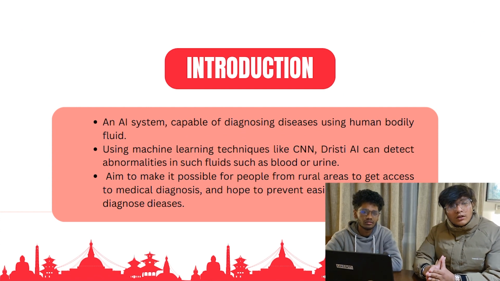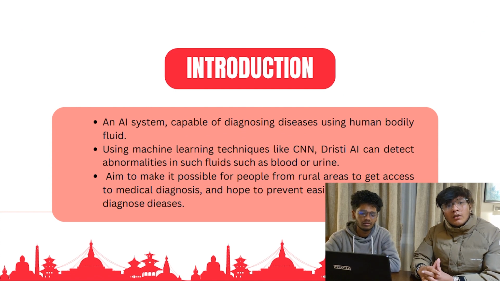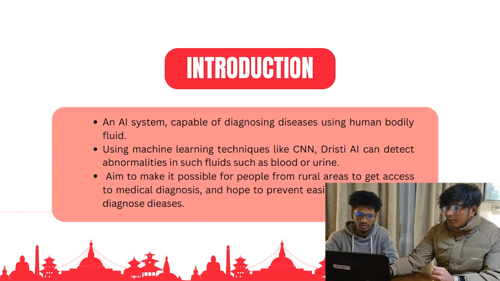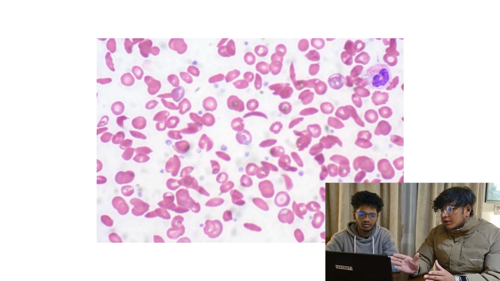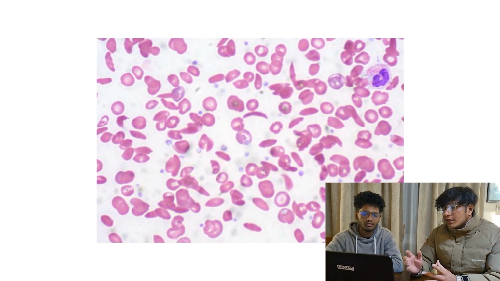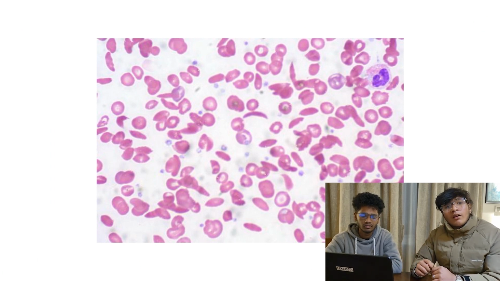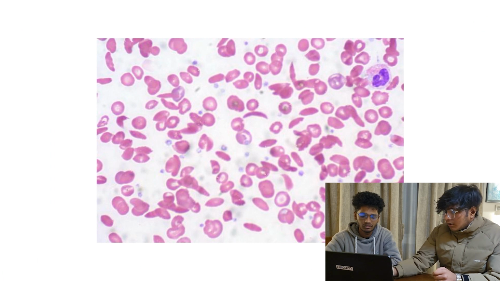by just examining their bodily fluids like blood and urine. Our ML system, which uses a technique called CNN, detects the abnormalities in those bodily fluids. In this image here, you can see an example of sickle cell anemia. It can be easily visualized in this frame. And what our AI does is basically understand its frame and find the abnormalities.